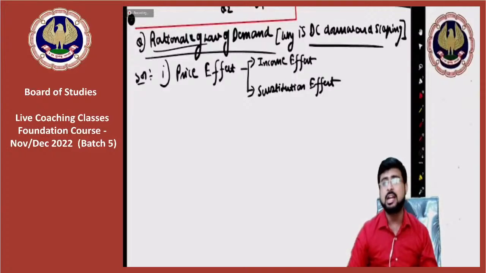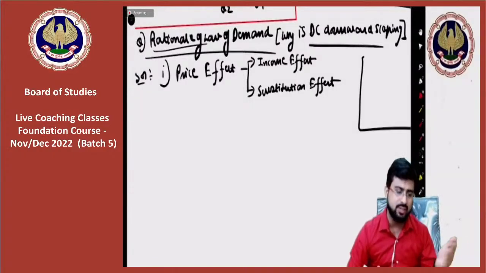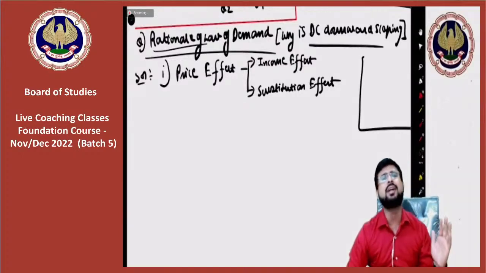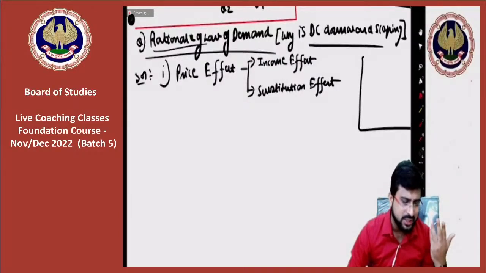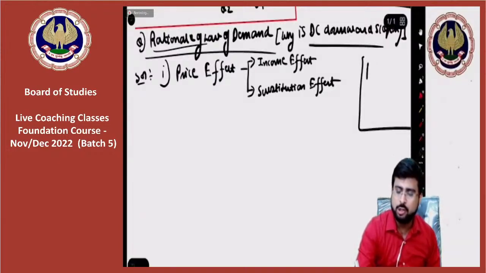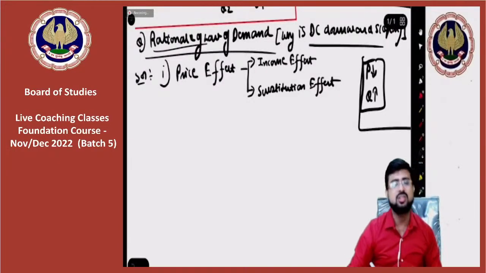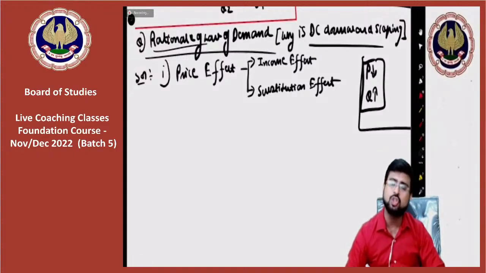All the points that I will explain, price effect, utility maximizing behavior, arrival of new consumer, different uses, one thing will be for sure: you will find out that price falls, quantity demanded rises. So this is the ultimate conclusion of all the points.